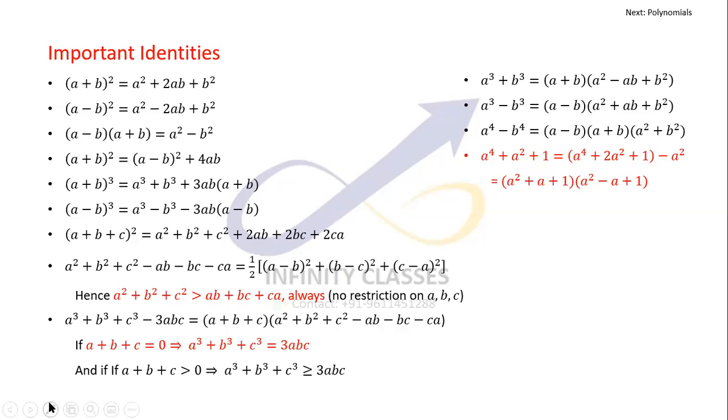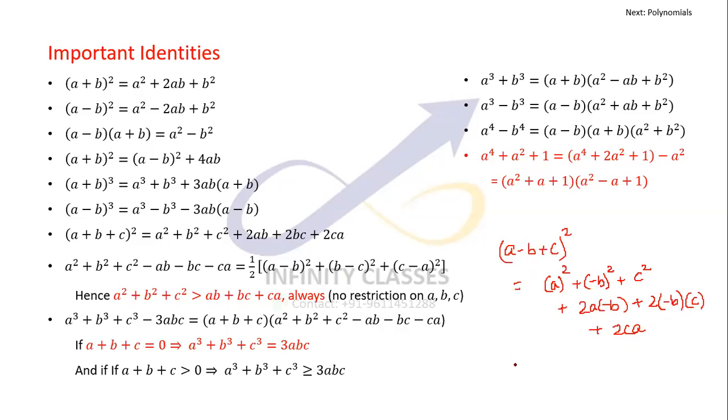So in this case, if I'm asking for a minus b plus c whole square, it would be a square plus minus b whole square plus c square plus 2a minus b plus 2 minus bc plus 2ca, which would be equal to a square plus b square plus c square minus 2ab minus 2bc and minus 2ca. I hope that is clear.